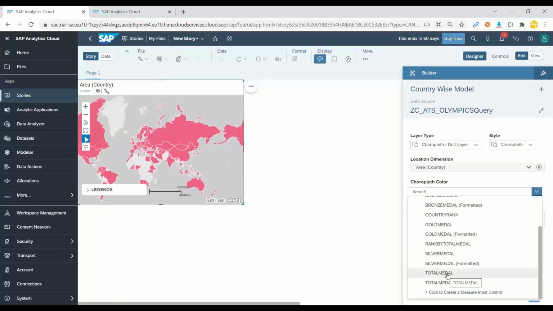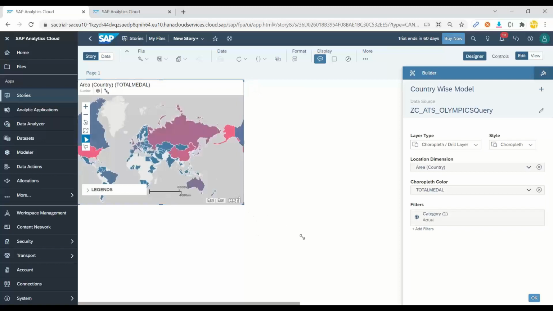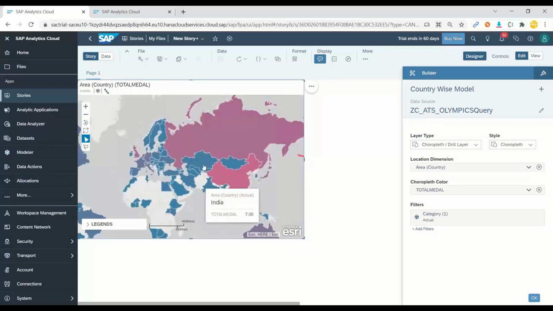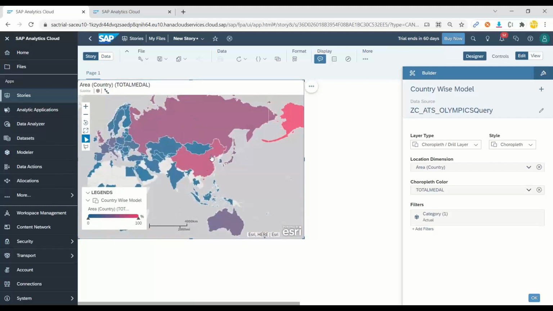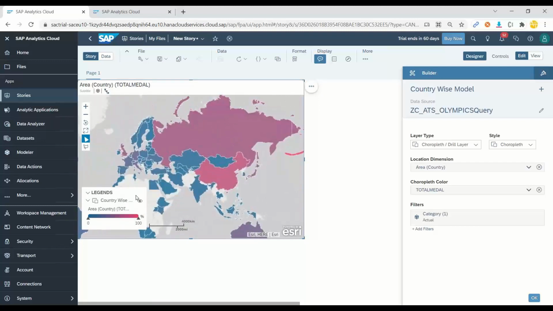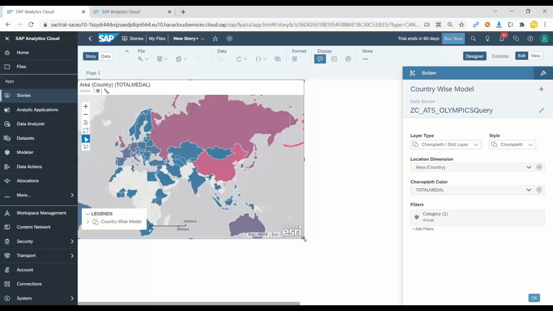That will decide the color differently. So I select total medal and the system can automatically set this in the map. You can see countries which have the highest medals are displayed in the light color. Countries which have low medals are displayed in the gray color. You can see the Republic of China and also the Olympic Committee of Russia have the highest medals. Based on this color coding, the number of medals in each country is decided. So this is how the map can be constructed.